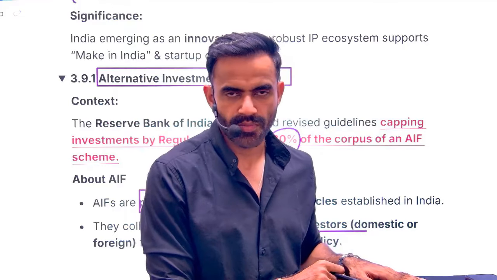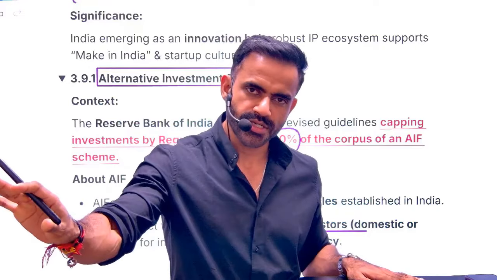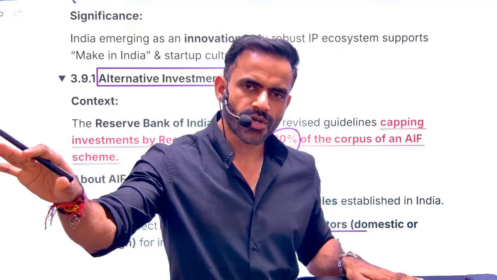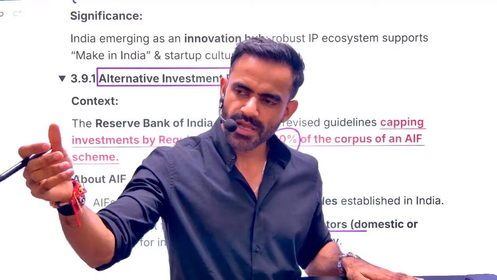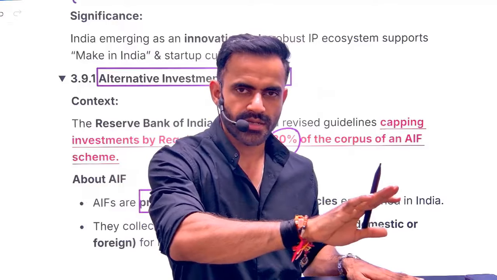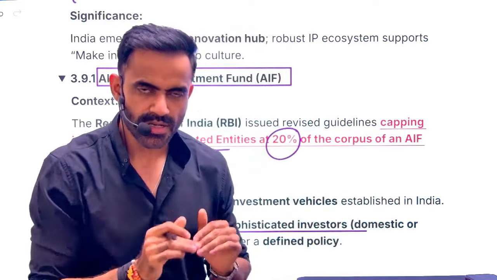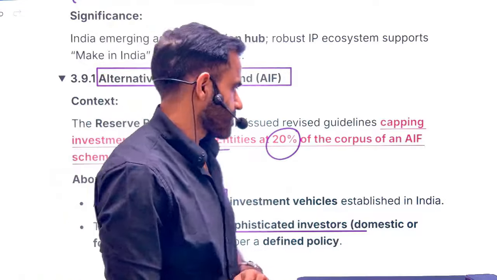What if you lose your money? This is concentrated risk, all your money is in stock market. To diversify that risk, you are investing a part of your money into some other asset class. In this case, the objective behind alternative investment fund is to diversify the risk.